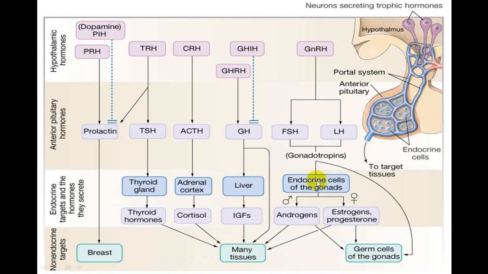That is how the effect takes place, and this is the exact mechanism of action of the endocrine system. We'll be talking about this when we talk of the hypothalamus, the different hormones of the anterior pituitary, posterior pituitary, etc. Then we'll talk of the individual endocrine organs.